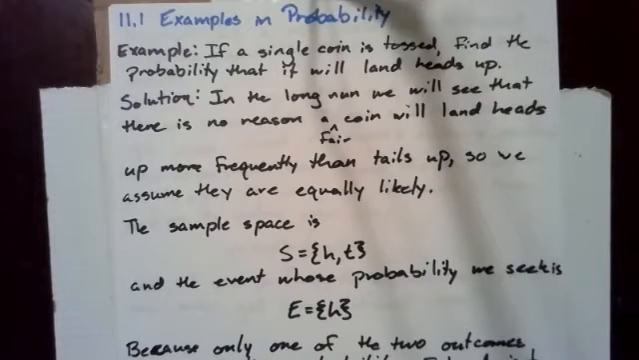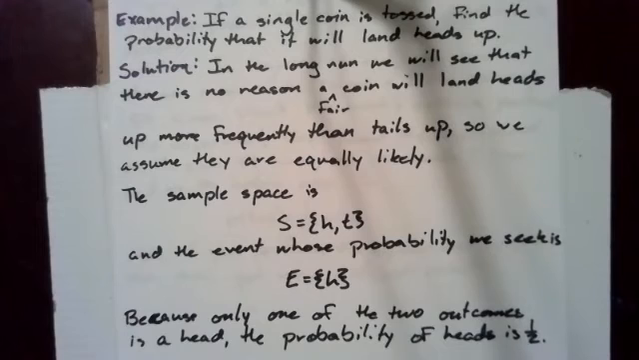The sample space is S equals the set of H and T, and the event whose probability we seek is E equals H, heads. Because only one of the two outcomes is a head, the probability of heads is 1/2.